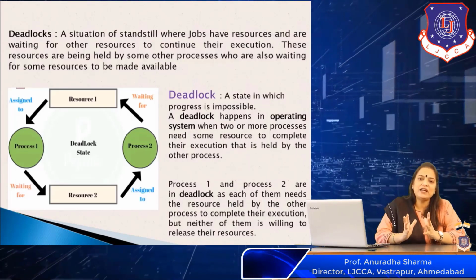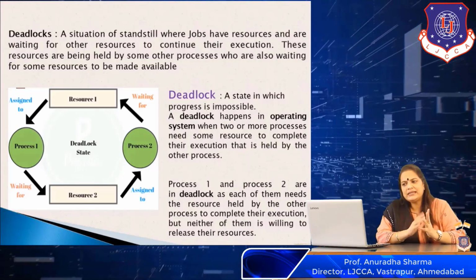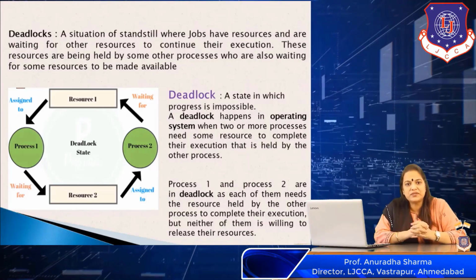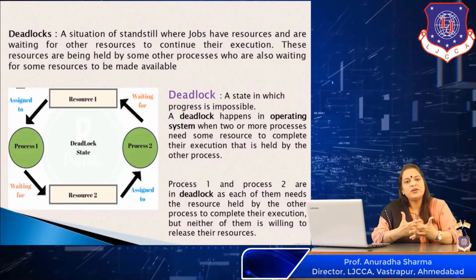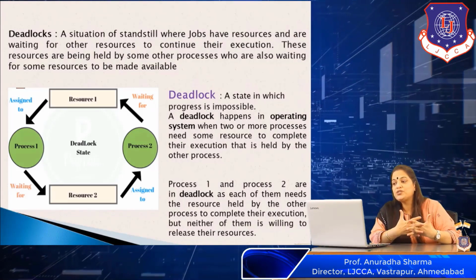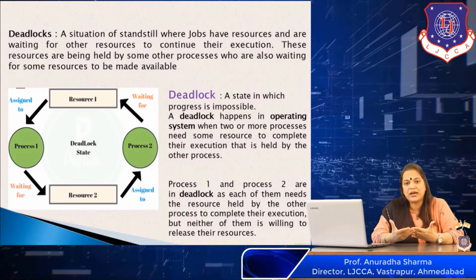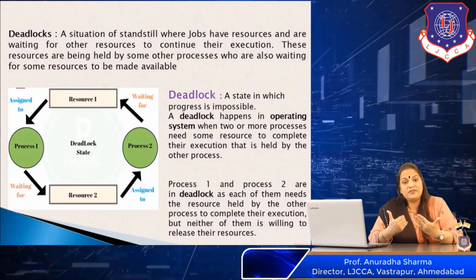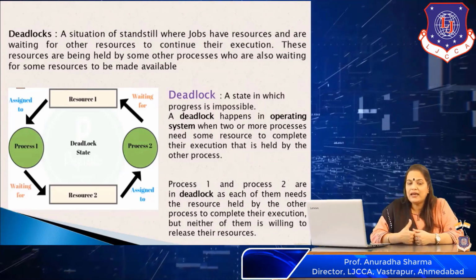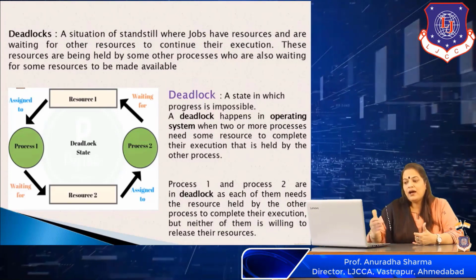Now, after understanding what deadlocks are in real life situations, let us come to deadlocks in a computer system. So here also the meaning remains the same. It is a situation of a standstill where jobs have resources and are waiting for other resources to continue their execution. And the resources for which they are waiting are allocated to some other process.